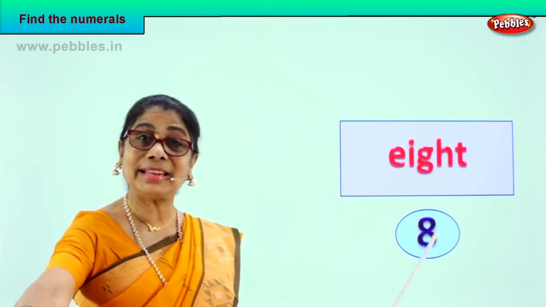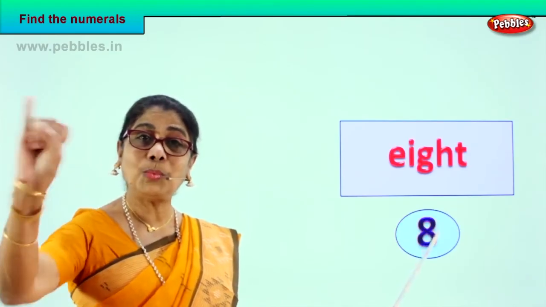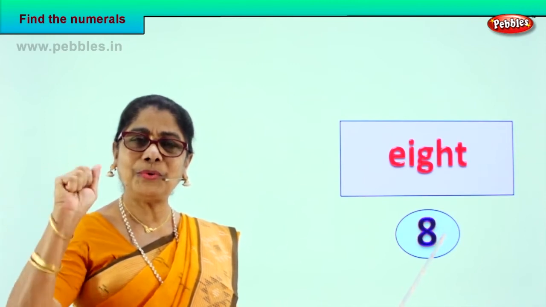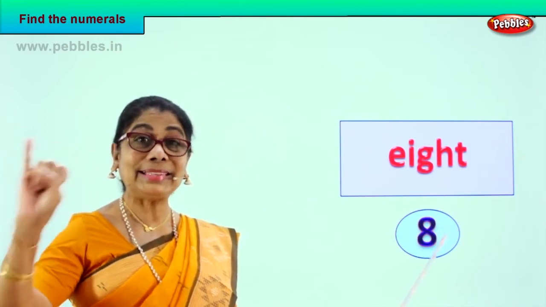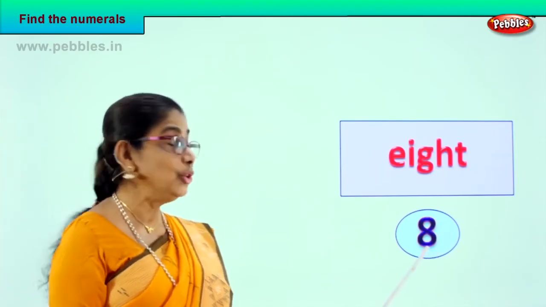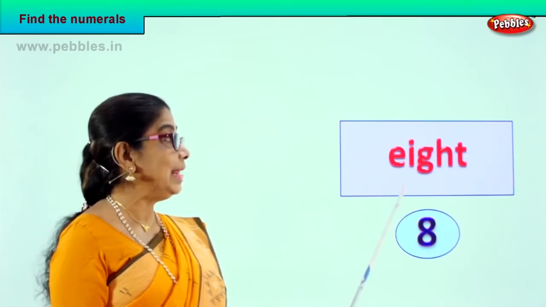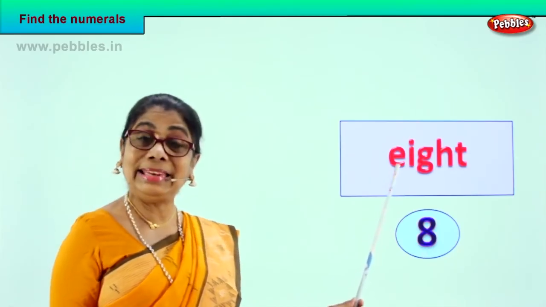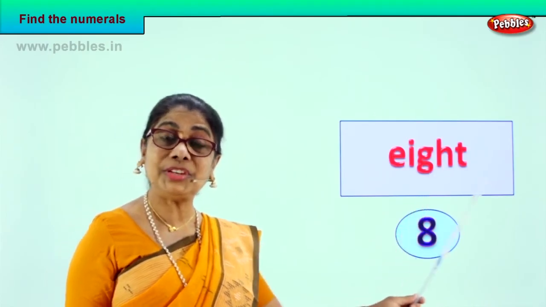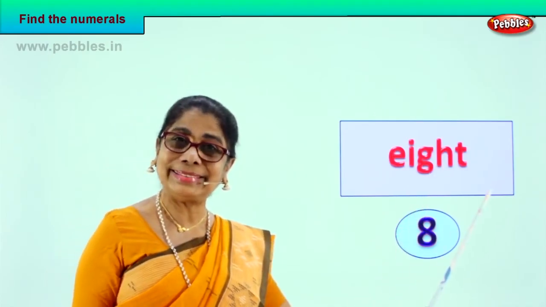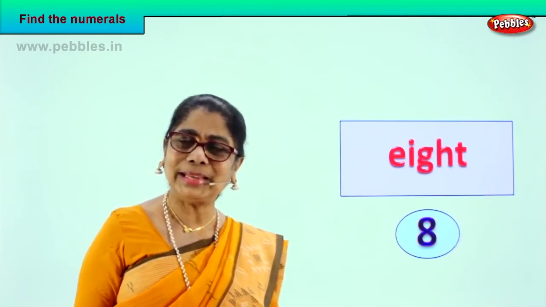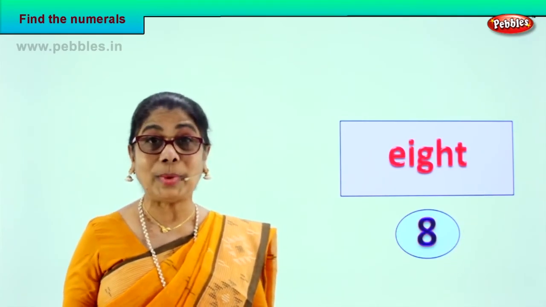Let's take our fingers and count up to 8. 1, 2, 3, 4, 5, 6, 7, 8. This is numeral 8. This is the name of the numeral. 8. Spell E-I-G-H-T. 8. Very good. Did you enjoy the exercise? Shall we take another one?